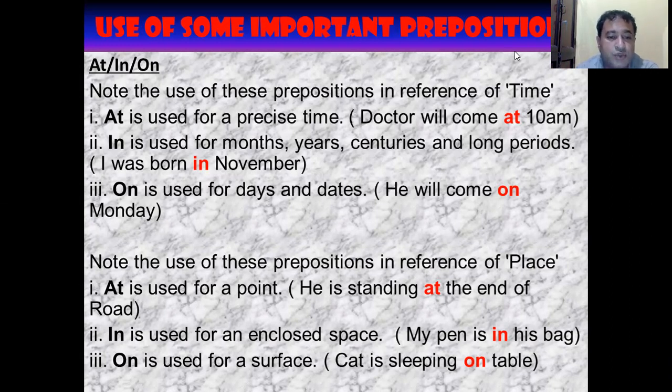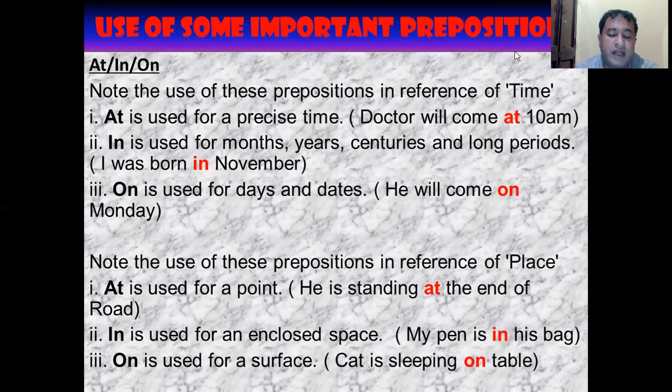Now at is used for a point. When we are talking about a particular position, then we use the preposition at. He is standing at the end of the road. When I say he is standing on the road, that may be any position on the road. But when I am talking about a particular position, that he is at the beginning of the road, at the end of the road, or in the middle of the road, then we use the preposition at.